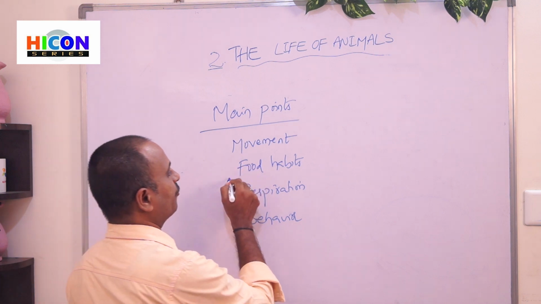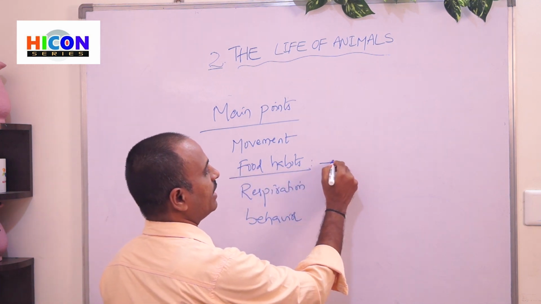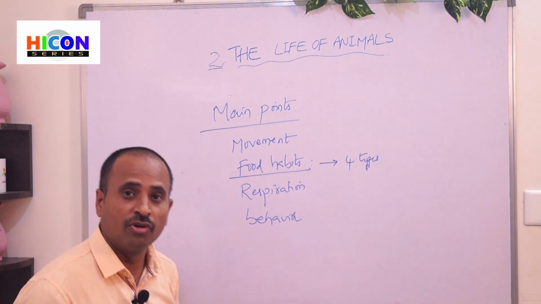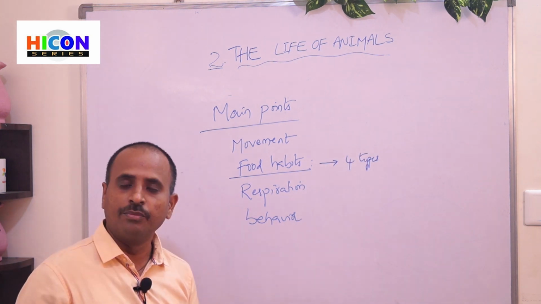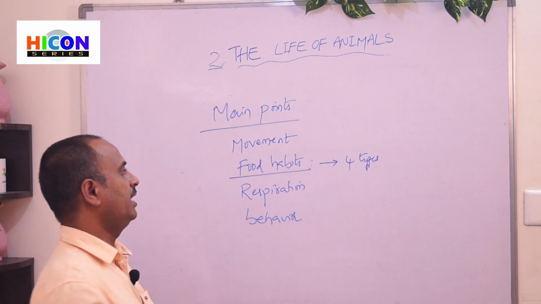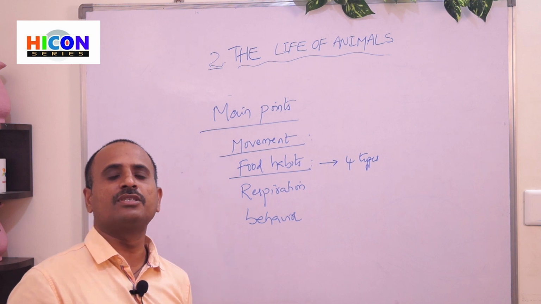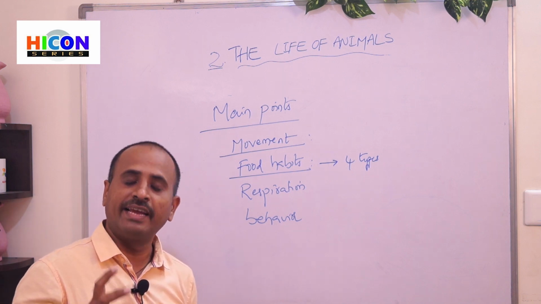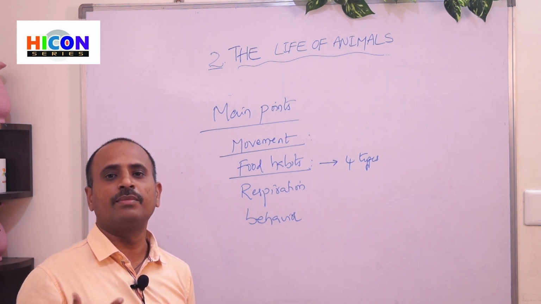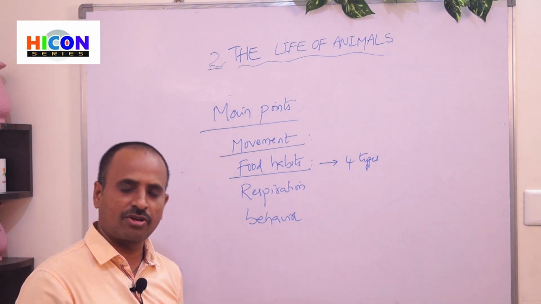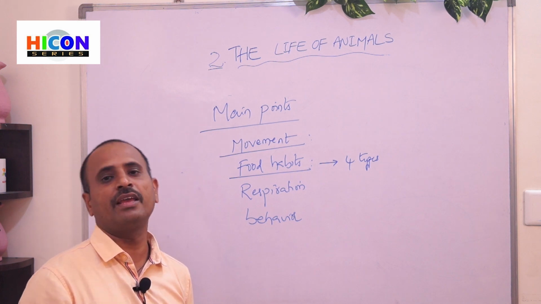Based upon the food habits, the animals are classified into 4 types. Those are carnivores, herbivores, omnivores, insectivores. And also animals are different in their movement. Some animals move with the help of their legs, limbs, and some animals swim with the help of their fins, and some animals crawl, some animals fly like birds.